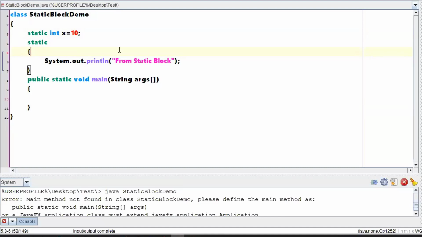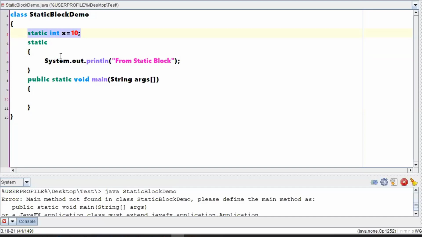Once we say static int x is equal to 10, throughout a program, wherever you write this particular statement, its value will be 10 itself. That means only one copy will be there, right? When there will be only one copy, why are you so intent on writing that in a static block again? Keep it aside, write it outside. Wherever you write, I am ready to accept that, right?